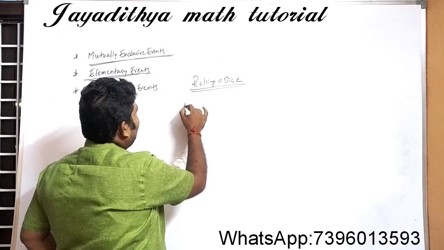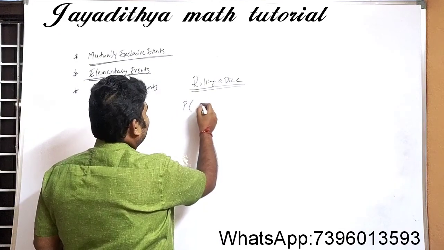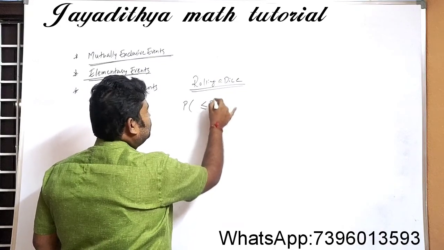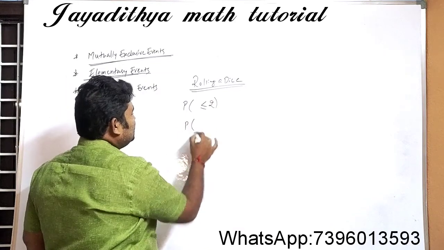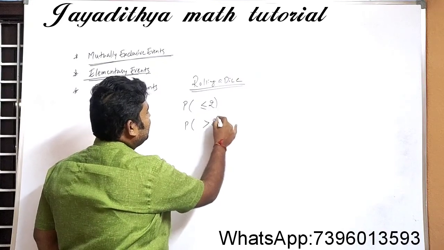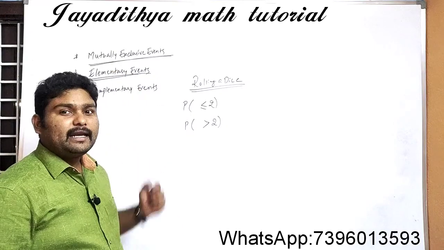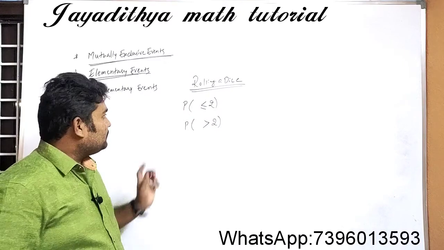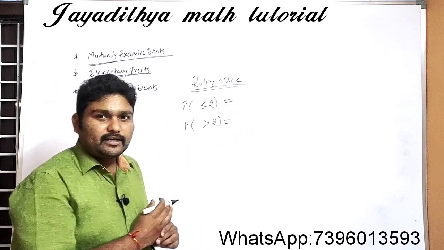Now you see here, what is the probability of getting a number less than or equal to 2, and what is the probability of a number getting greater than 2? So this is our question. You think that? Right, Nana. So now let us try to find out the probability values here.